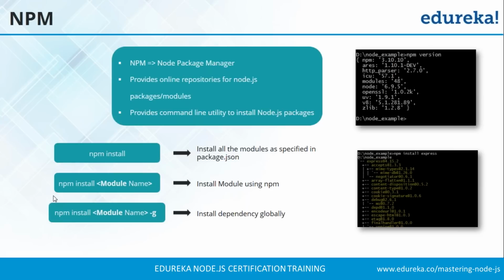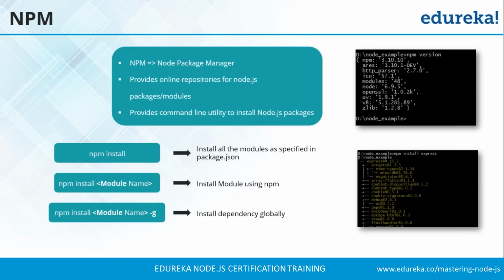Okay. So the second command is npm install module name. In this command, you can specifically mention the module name. For an example, you can mention npm install express and it will install the express module inside your project. Then we have the npm install module name -g command, which will install your module globally. We have a global scope so that you can install your module globally, and you can use it in any of the projects you are working on. So are we clear, guys, how this NPM works?